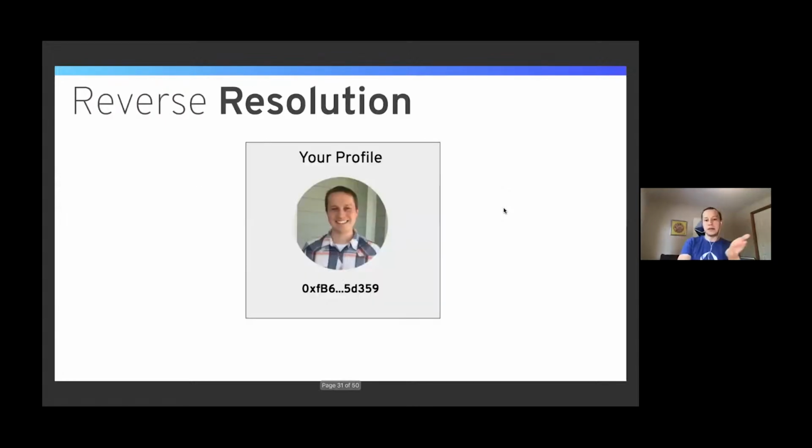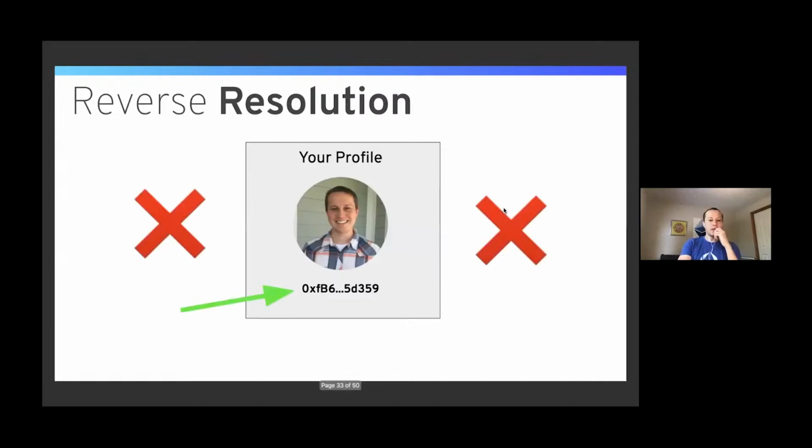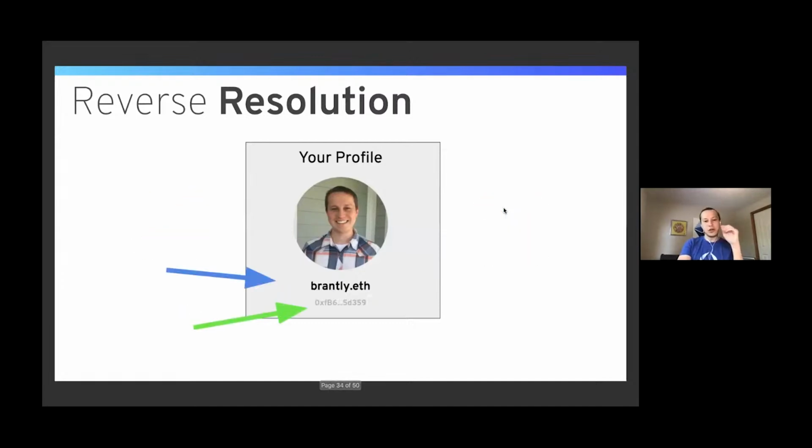An example of this: a lot of dApps will show your profile like this. I think that's bad UX. What they can do instead is show your ENS name. And if they want to show your address so people can verify if they want to, that's fine, but the ENS name should be primary.